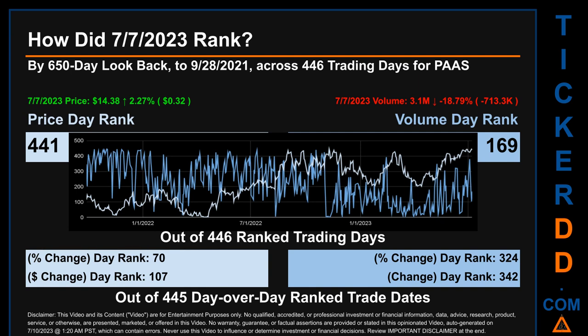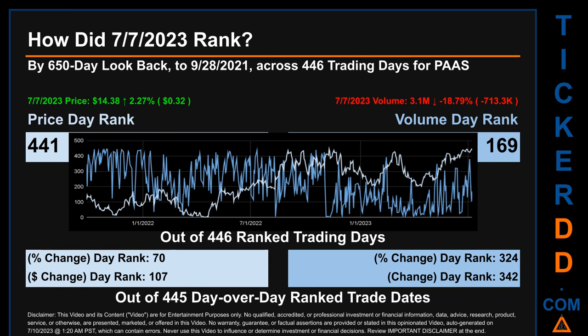How did the 7th of July 2023 rank for PAAS? By 650 calendar day look back to September 28, 2021, across 446 trading days, of which the 7th of July 2023 price ranked 441 while its volume ranked 169. Each of the 446 trading days were ranked amongst themselves by highest end-of-day price and volume, with a rank of 1 being the highest and 446 being the lowest ranked day.